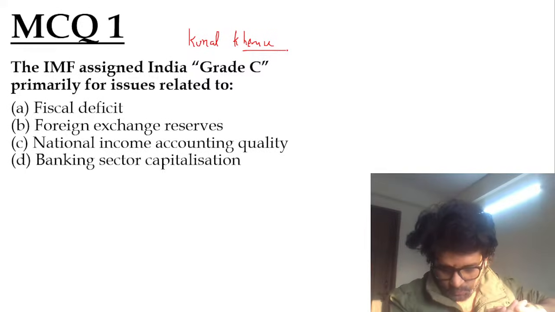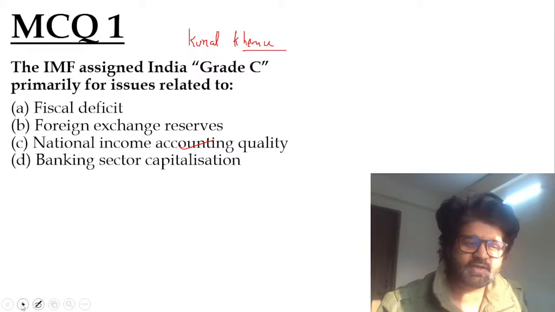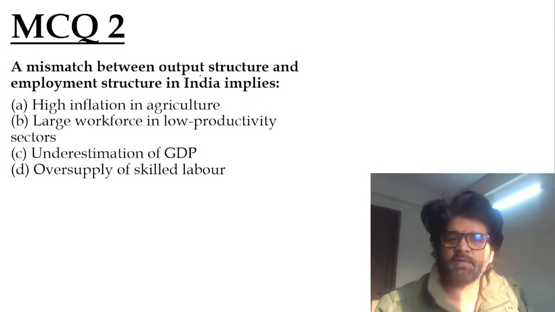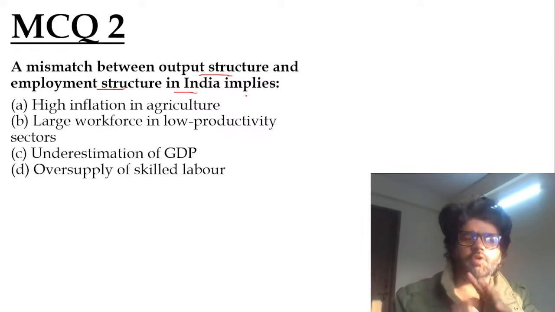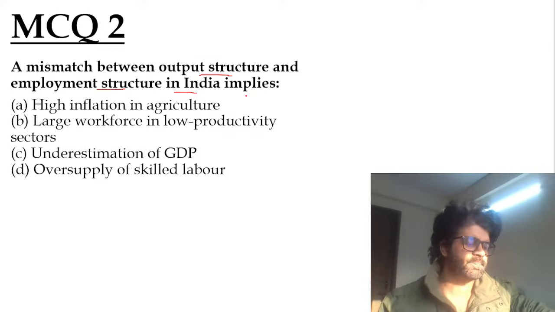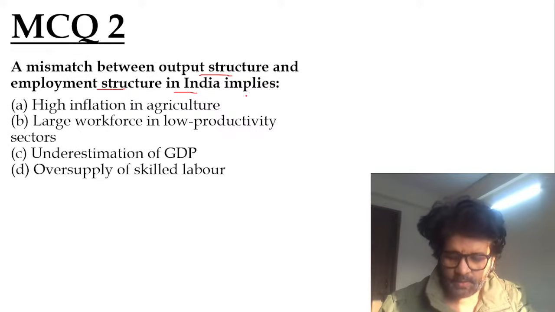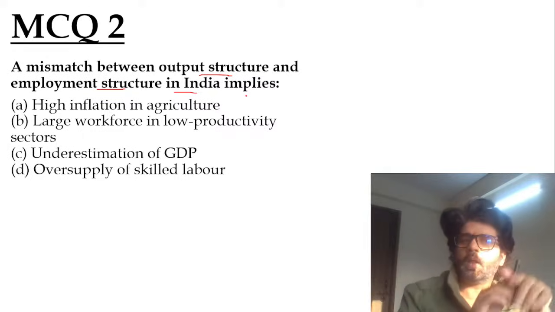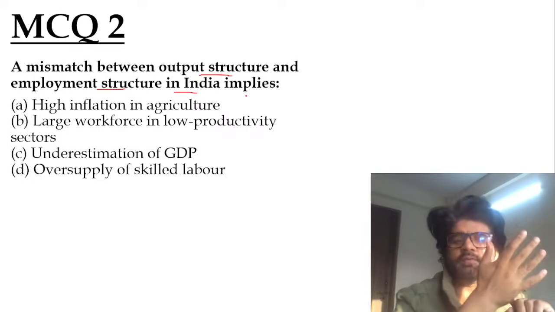So Harshini, Iltush, Anandu and Rishi have given the answer: national income accounting quality. Good boys and girls, you people are. Next: a mismatch between output structure and employment structure in India implies what? Choose the best option. High inflation in agriculture, large workforce in low productivity sectors, underestimation of GDP, or oversupply of skilled labor.